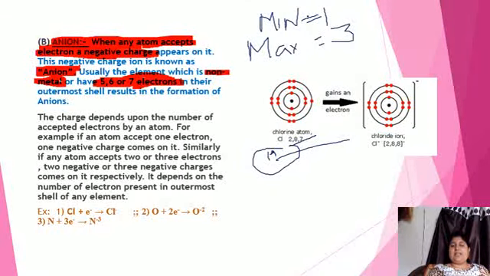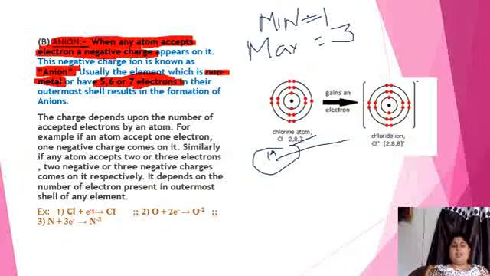The outermost shell has 7 electrons, so it has to either gain 1 electron or lose 7. It is hard to lose 7, so it will accept an electron and rapidly convert into Cl negative.